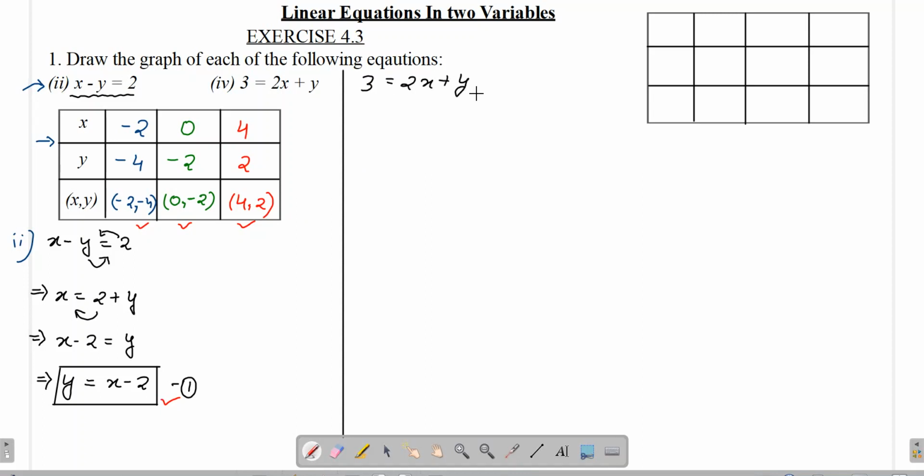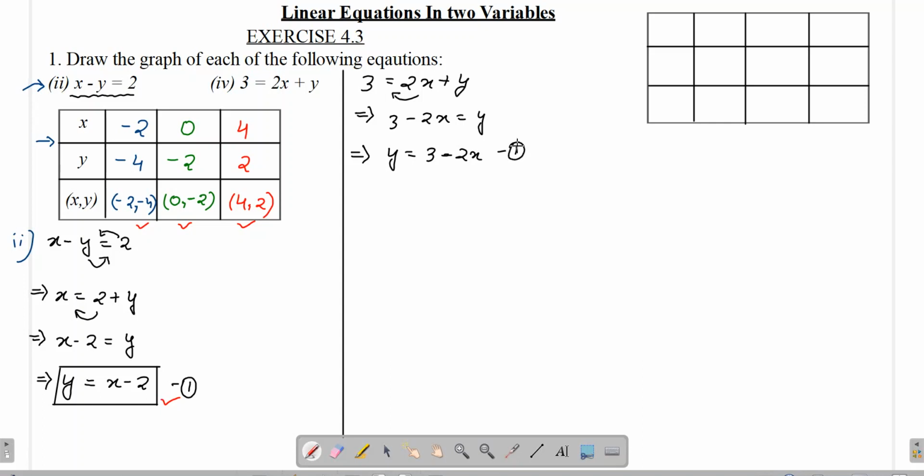The first step was representing it in the form of y is equal to something, that means to write y in terms of x. So I'll shift this 2x to the other side. We'll be getting 3 minus 2x is equal to y, or y is equal to 3 minus 2x. This is the first step.